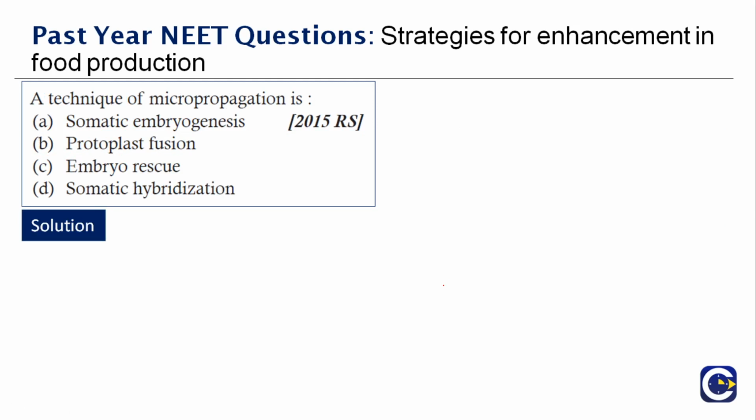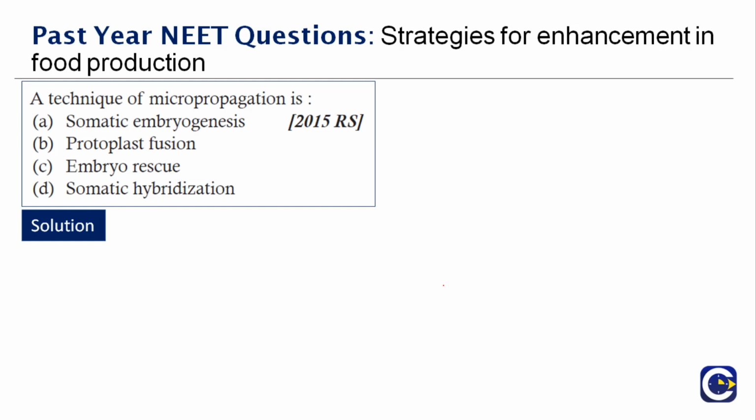Why? What is micropropagation? What does micropropagation do? Maybe we need to discuss that first. Micropropagation is a technique where plants are propagated by growing plantlets in a tissue culture and then planting them out. It is a practice that rapidly multiplies the stock plant material to produce as many progeny plants.